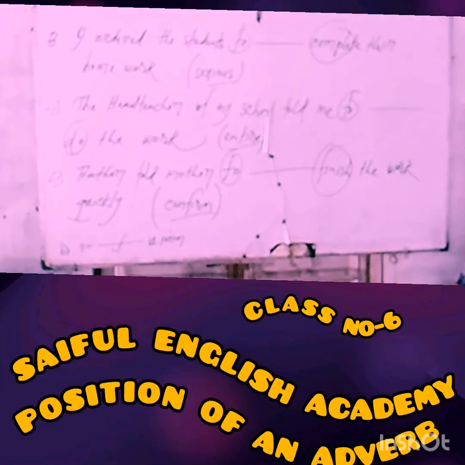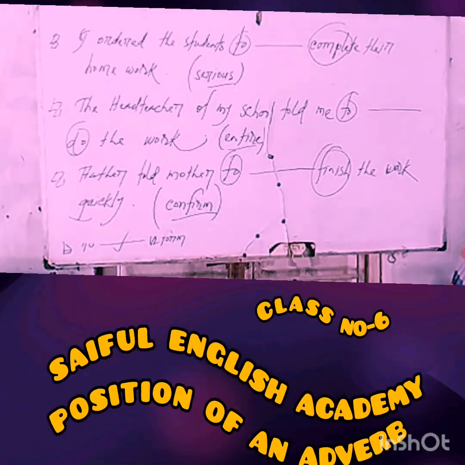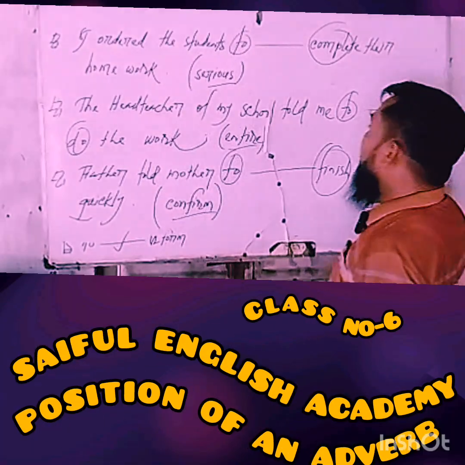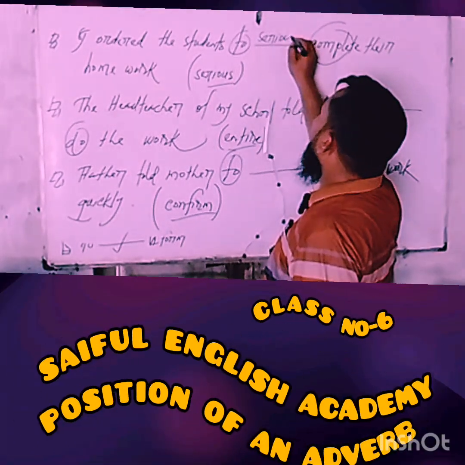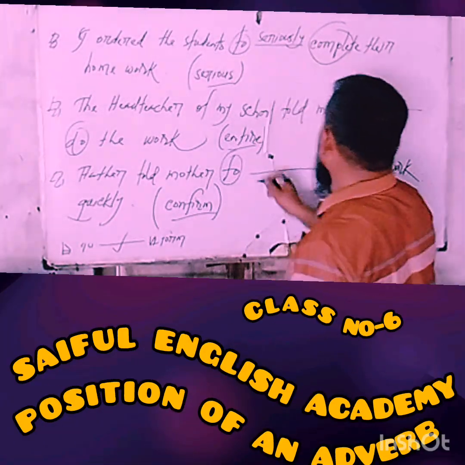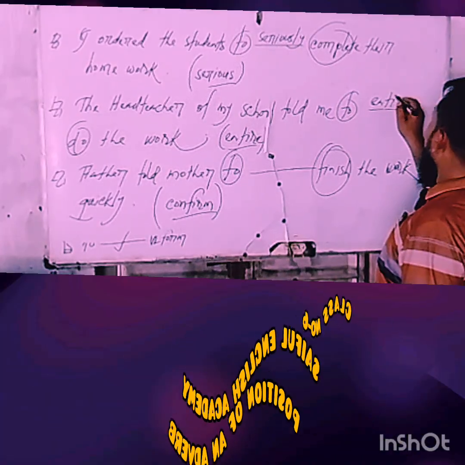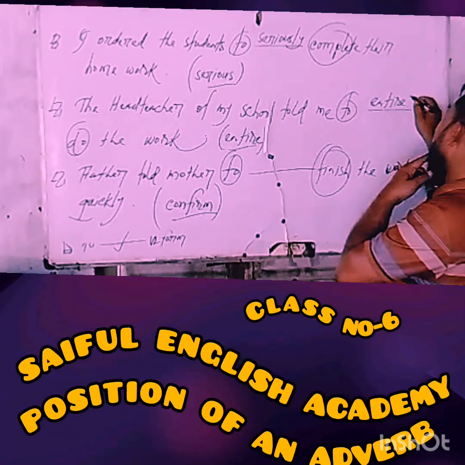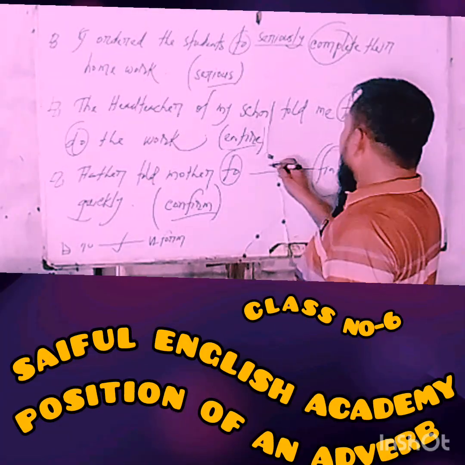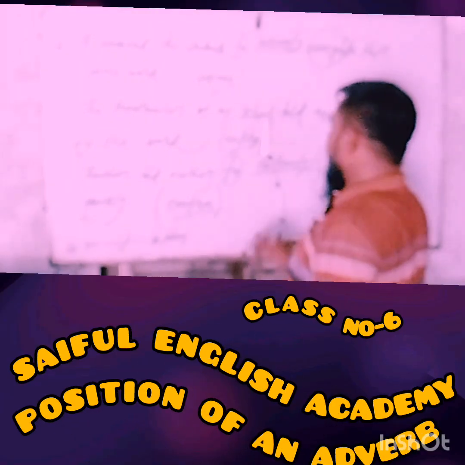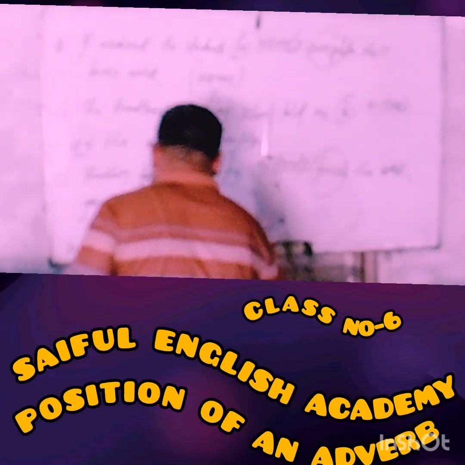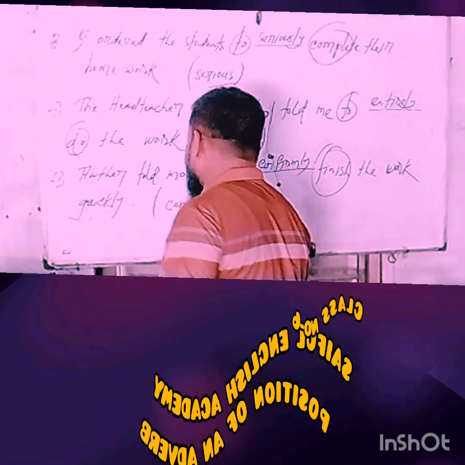So, my dear learners, we had better use an adverb in these three gaps. Try to solve it yourself: serious turns into seriously, entire into entirely, confirm into confirmly. I hope you have understood clearly.